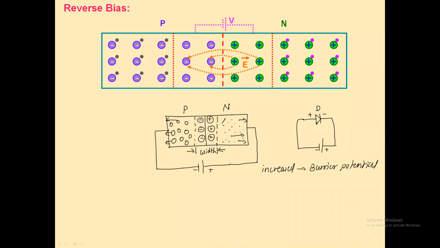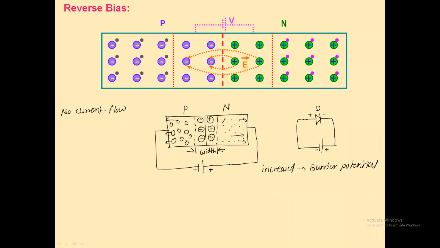And if the barrier potential increases, it is a more difficult path for the majority charge carriers to cross the junction and complete the closed loop, so no current will flow through the reverse bias diode. No current flows through the reverse bias diode because the majority charge carriers, these electrons, will not complete their path.